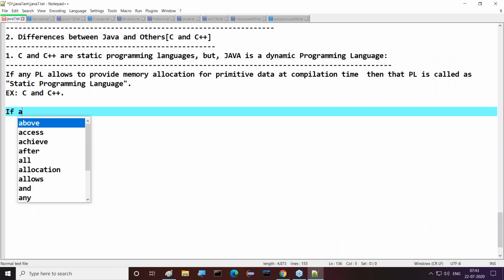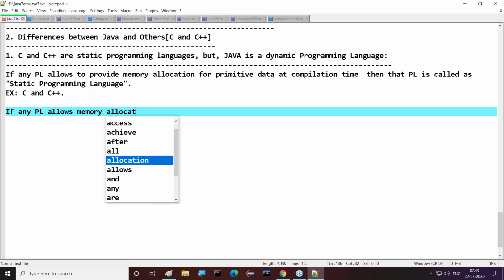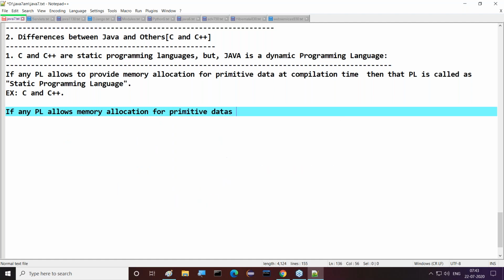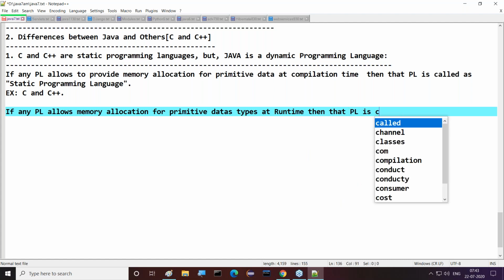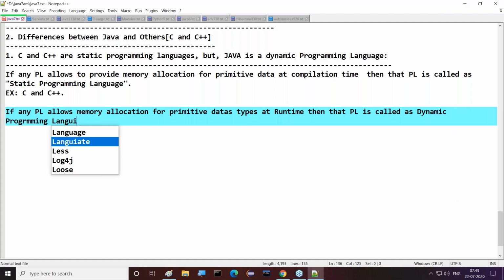So the point is: any programming language that allows memory allocation for primitive data types at runtime, not at compilation time, is called a dynamic programming language. That's enough.